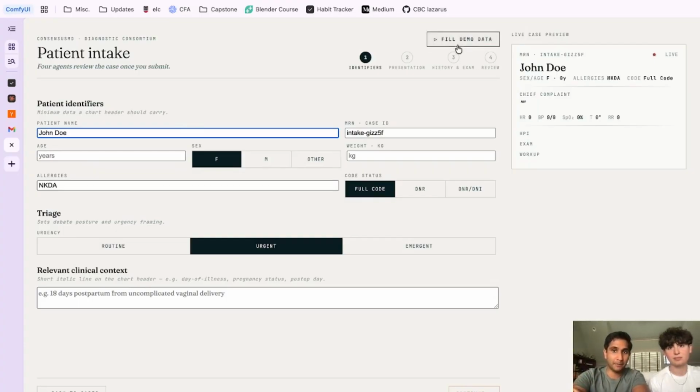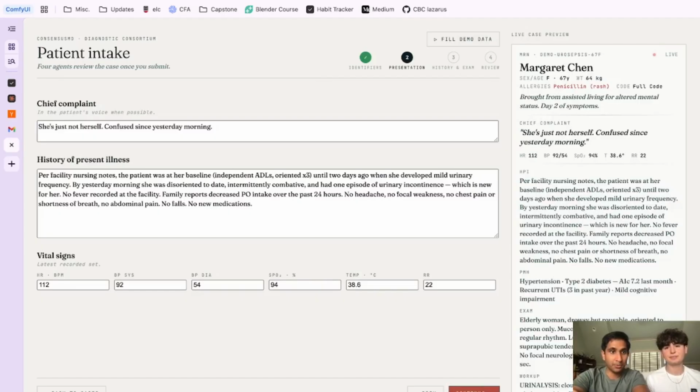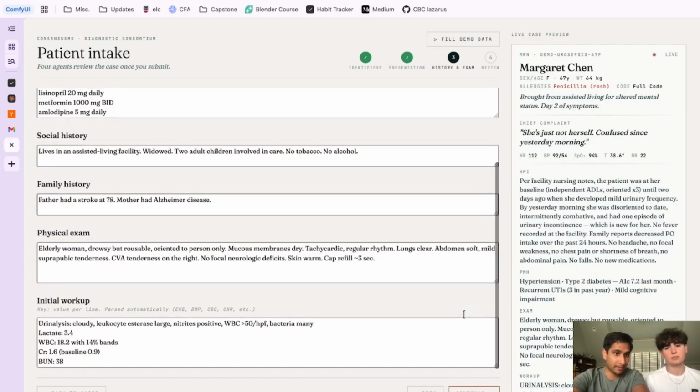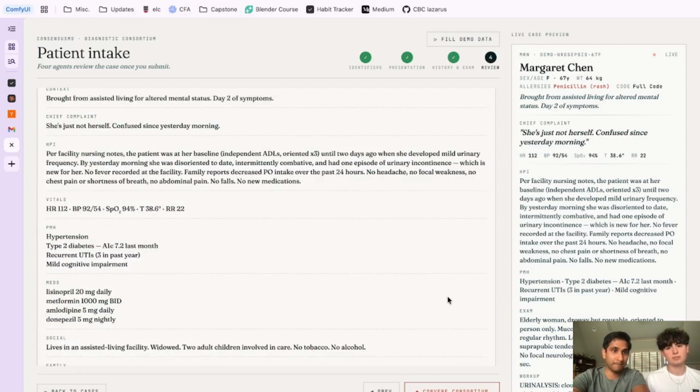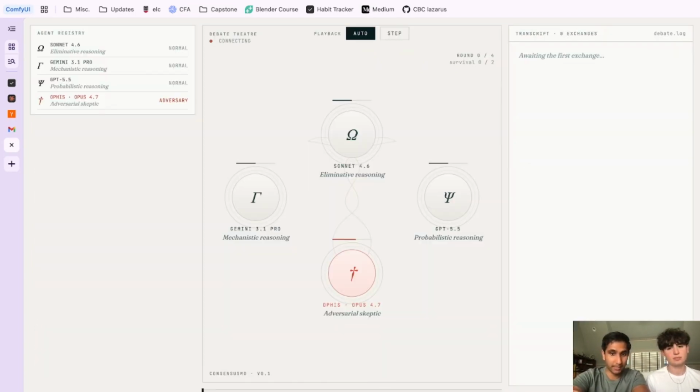For the sake of time, we've already filled this out with demo data. I'm just going to quickly go through this, and as you can see, we have all the basic necessities that a doctor would put in these patient intake forms. We have their past medical history, medications, family history, all that you could want. Here, you're going to review it, and then finally hit convene.